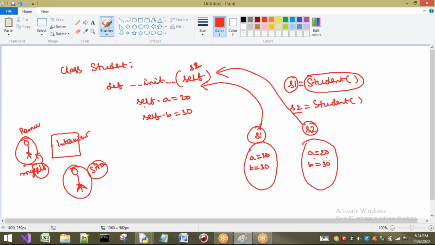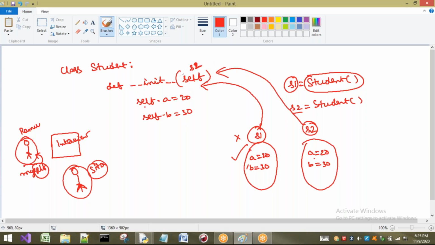Now what we have to understand here is that self is going to refer to the current object. If you are talking about this object and calling this one, then self is s1. We are not talking about this one; we are talking about s2. Now self will act as s2. This is about self. So what is meant by self? We can write it as: self points to the current object, or self refers to the current object.